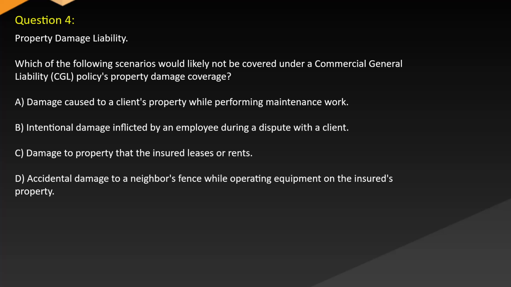Which of the following scenarios would likely not be covered under commercial general liability (CGL) policies? Property damage coverage. A. Damage caused to a client's property while performing maintenance work. B. Intentional damage inflicted by an employee during a dispute with a client. C. Damage to property that the insured leases or rents. D. Accidental damage to a neighbor's fence while operating equipment on the insured's property.